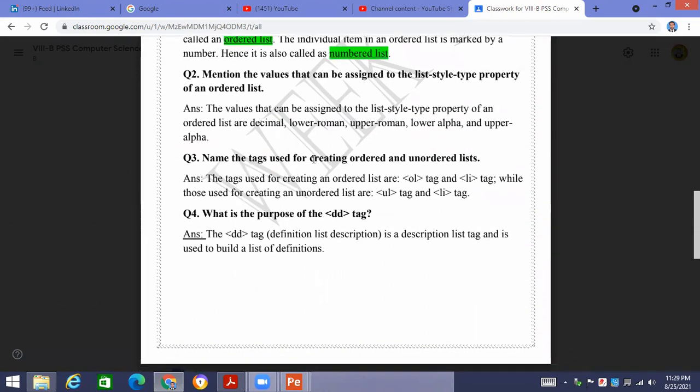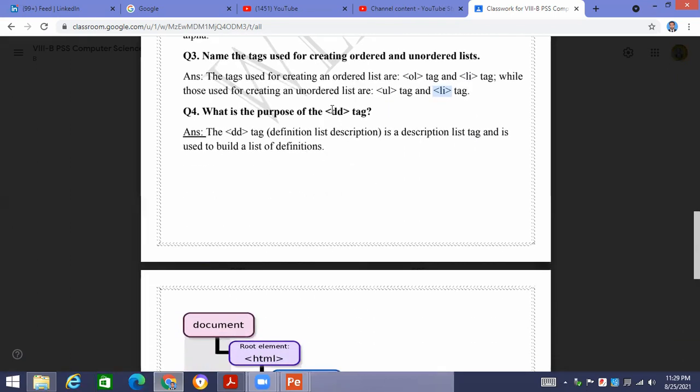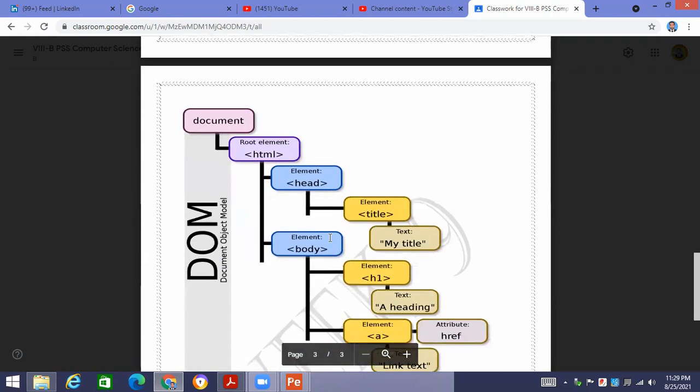Name the tags used for creating an ordered list and an unordered list. For an ordered list, we use OL and LI for their numbering. For an unordered list, we use UL and LI for their bullets. For a definition or description list, we use the DD tag. The DD tag will be used for the description list. A description list does not contain numbering or bullets. It contains the headings and the details. The headings will be there and the details will be there.